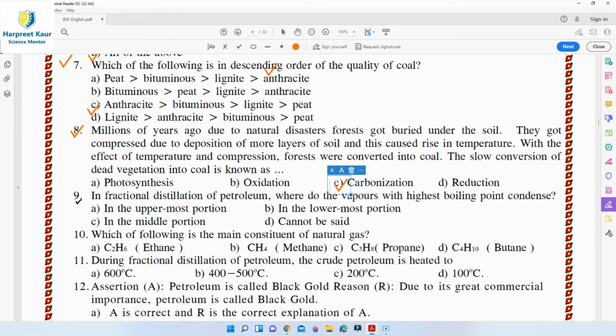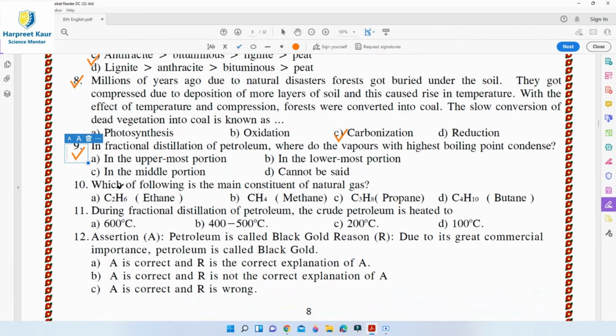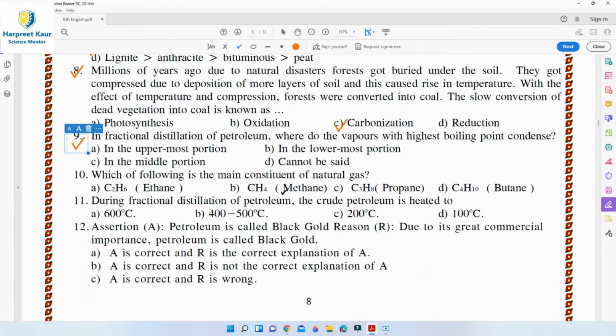Question 9. In fractional distillation of petroleum, where do the vapors with highest boiling point condense? In a fractionating column, as the vapors rise up in the column, they lose heat and hence their temperature drops. And thus, the fractionating column maintains itself at different temperatures, which decrease in magnitude in the upward direction. Means the vapors with a higher boiling point condense first, but the vapors with a lower boiling point rise up and condense in different parts of the fractionating column.